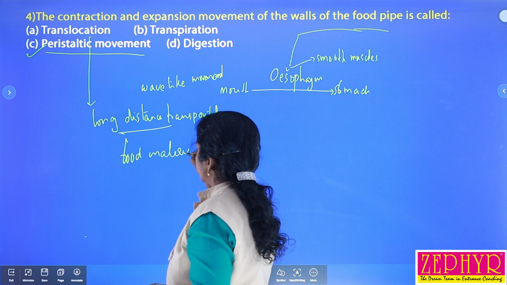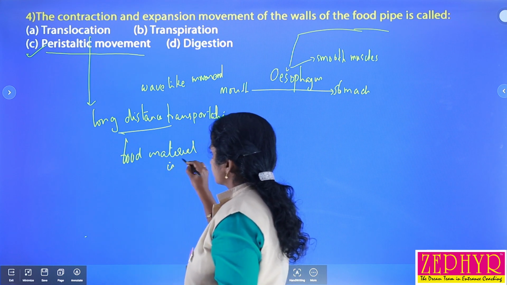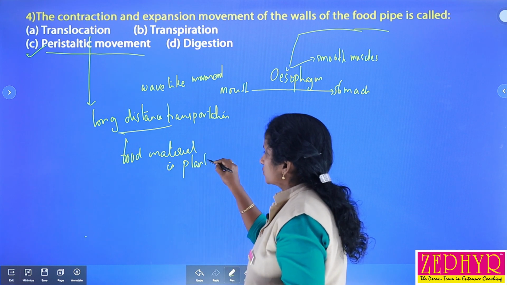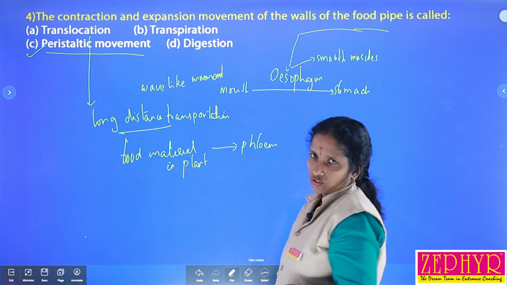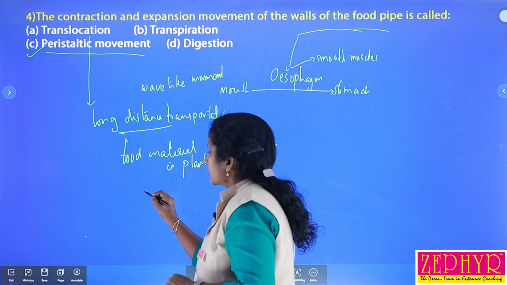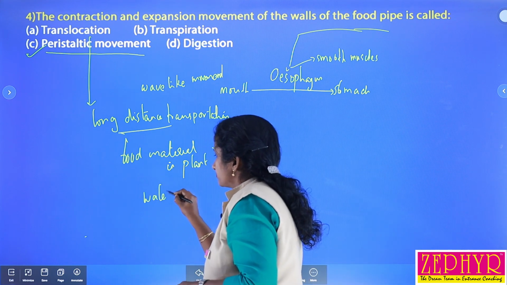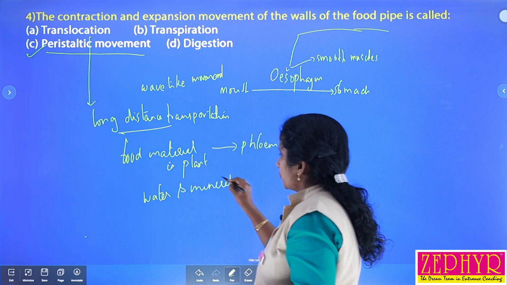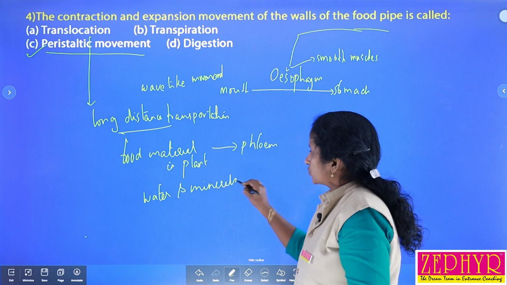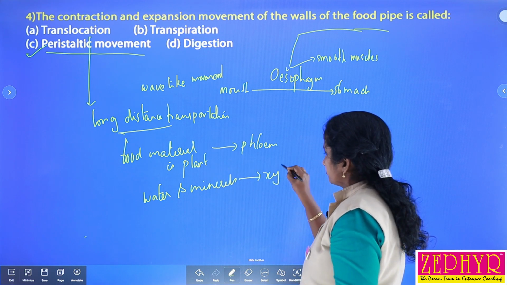Transportation of food materials in plants takes place through phloem. It is considered as translocation. Likewise, the transportation of water and minerals takes place through xylem.